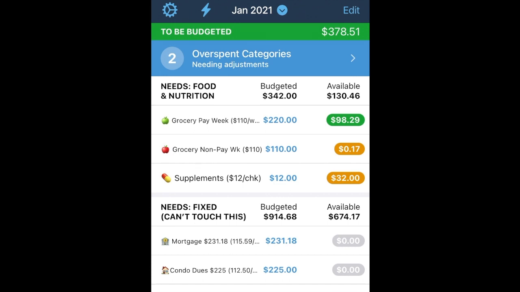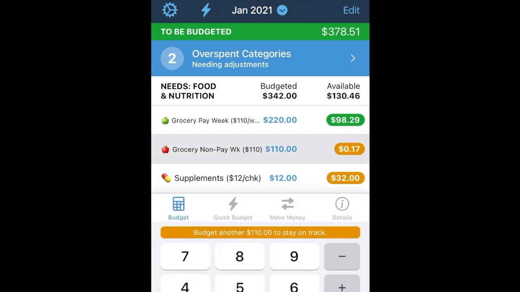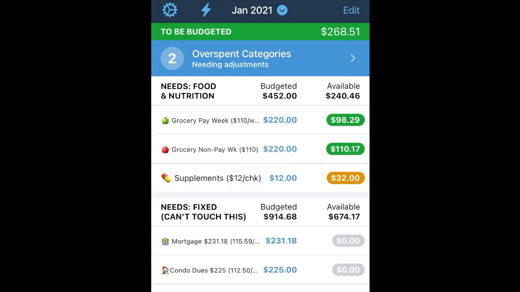So Friday I get paid, and that goes through Thursday for the green apple. And then the next Friday, it's not a payday, but it's a food payday for us. And that's when the red apple starts. That one also runs Friday to Thursday. And that takes us right back up to the next payday. I do plus sign, 110, and here we go. All right, we're at $268.